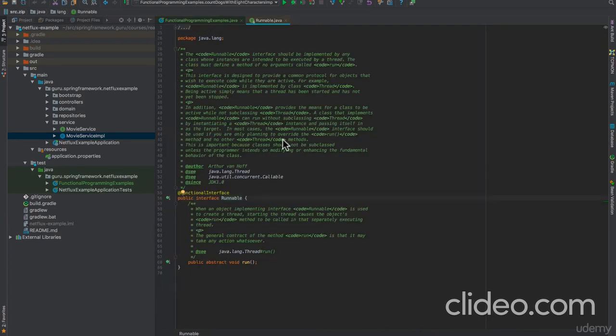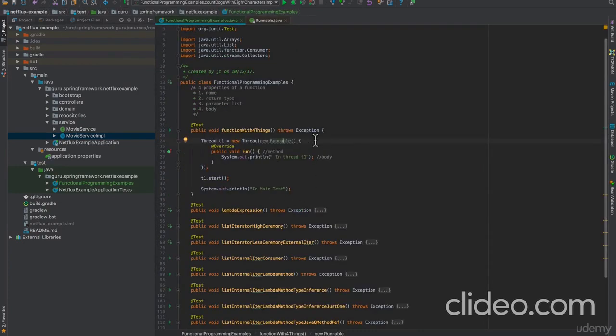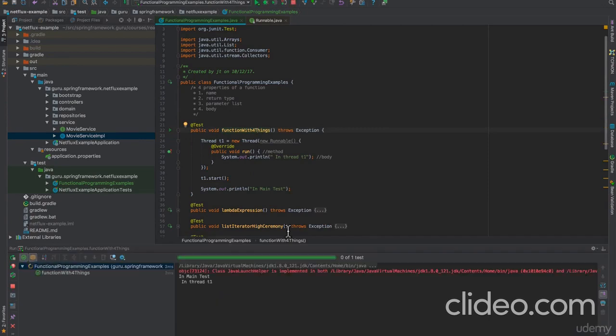Runnable is just an interface, and you can see that's been defined as a functional interface inside of Java. This is part of the JDK. So it allows us to create it with a function. We're not passing in a function at this time. We are doing a traditional inner class. So let's go ahead and run this, and we'll check out the output of that. And you can see that the main test actually started up first, and then that started and ran just slightly after it. So nothing too earth-shattering there.